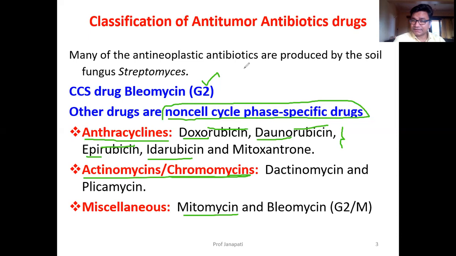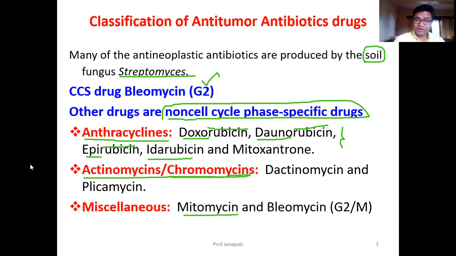And all these drugs are obtained from nature, from the soil, from the fungus of soil called Streptomyces species. Streptomyces. So these are natural ones. From the soil they are obtained. So that's why we are telling natural ones. Anti-tumor antibiotics. So these are the drugs. Based on the chemical structure, we classify them.